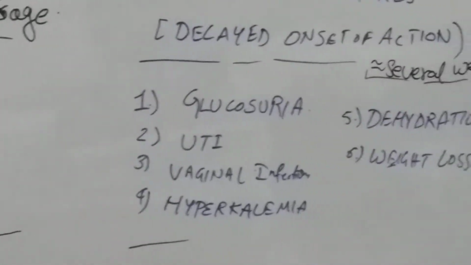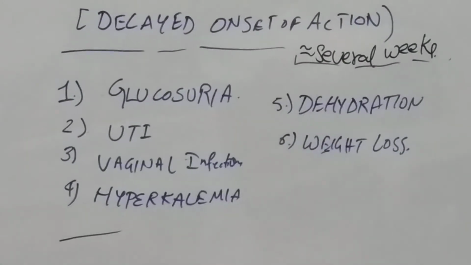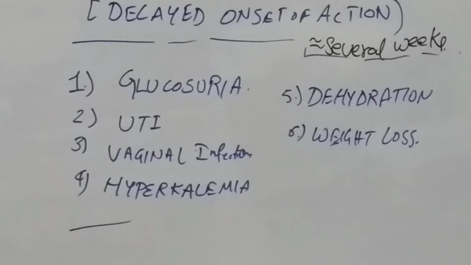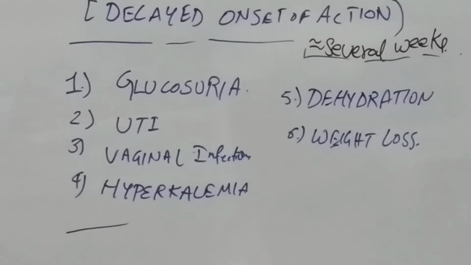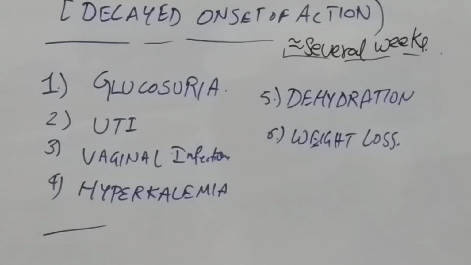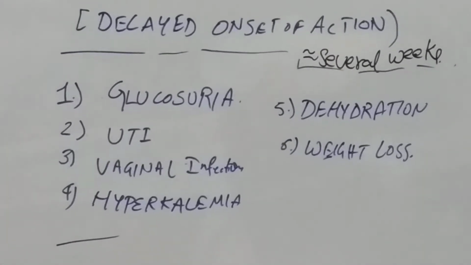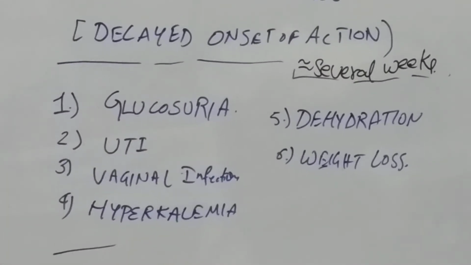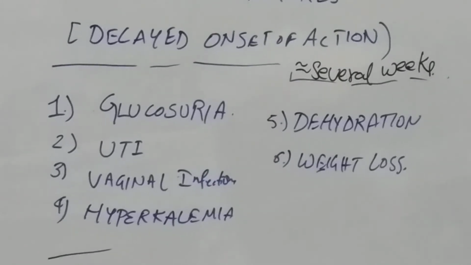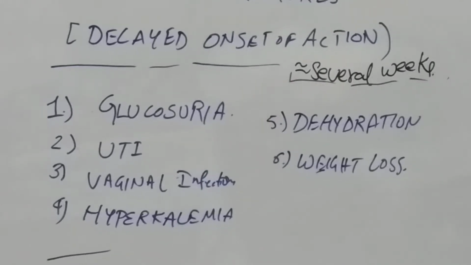So what are the adverse effects? Glucosuria, UTI, vaginal yeast infections, and hyperkalemia occur. Also dehydration and weight loss. So the adverse effects are glucosuria, urinary tract infections, vaginal yeast infections, hyperkalemia, dehydration, and weight loss.